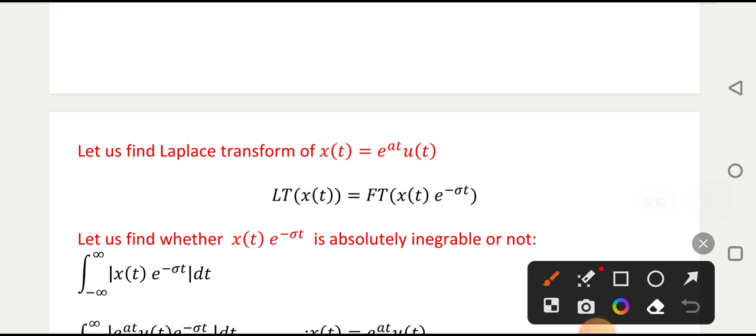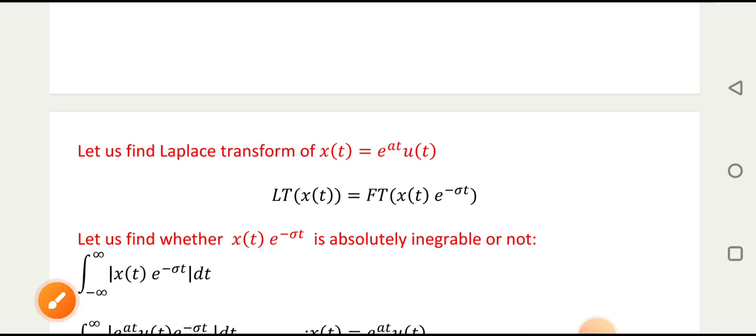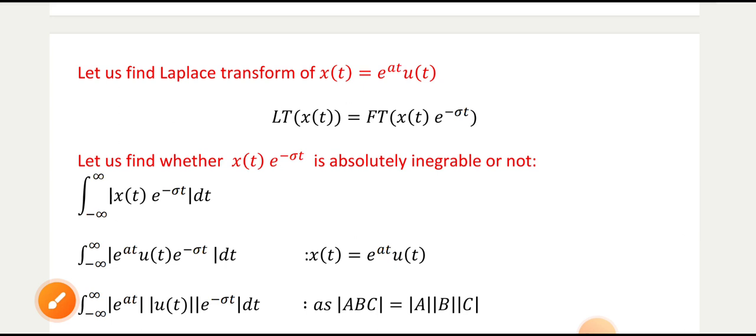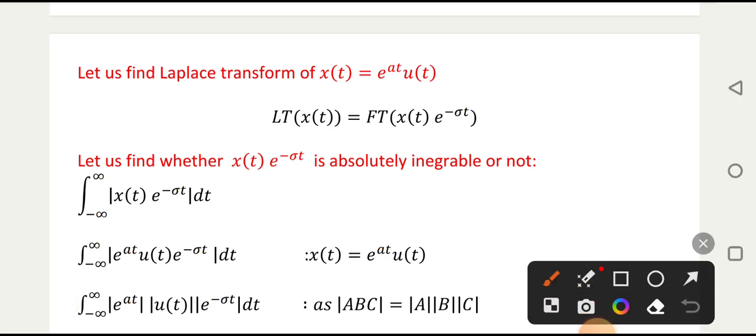Then let us see what about the Laplace transform. We have already seen that the Laplace transform is nothing but the Fourier transform of that signal multiplied by e raised to minus sigma t. So before finding the Laplace transform, we multiply the signal with e raised to minus sigma t and then find the Fourier transform. We know that the Fourier transform of an absolutely integrable signal exists. So first we will check whether x(t) e raised to minus sigma t is absolutely integrable or not.